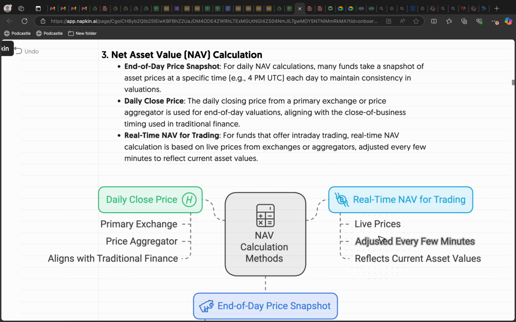In the previous session, we have already seen what the fair valuation methods and approaches are which we can use to compute the price of crypto coins. But in this particular session, we're going to focus on net asset value calculation methods or approaches, how we can compute the net asset value of these coins or portfolio, or I would say funds.